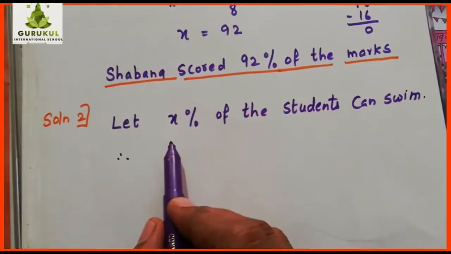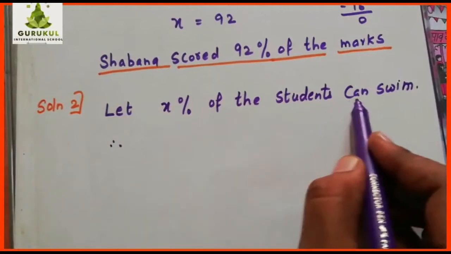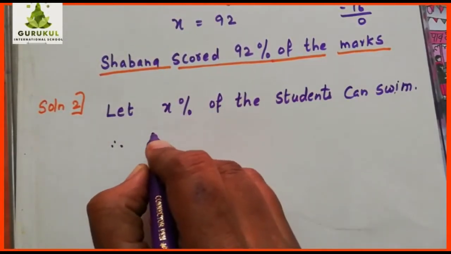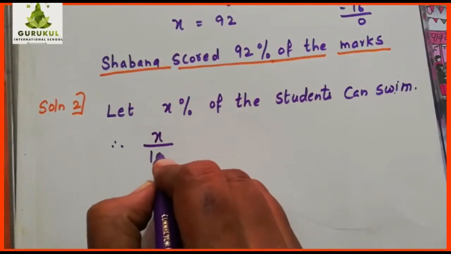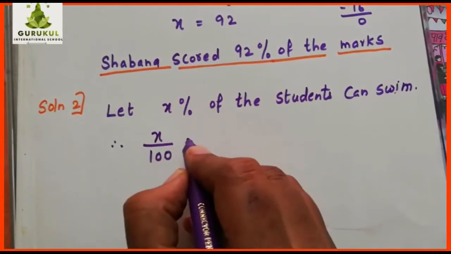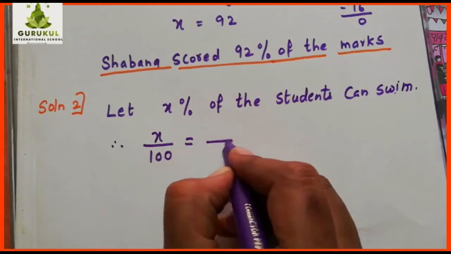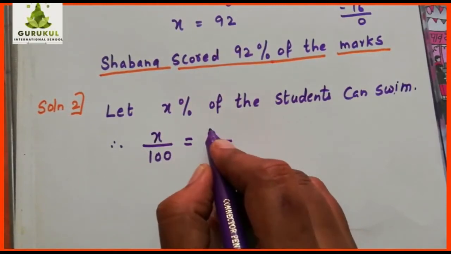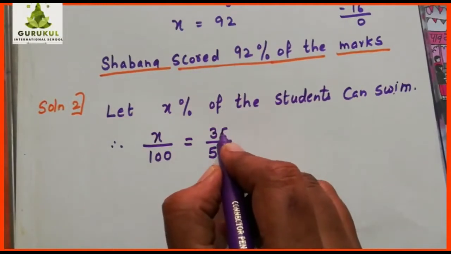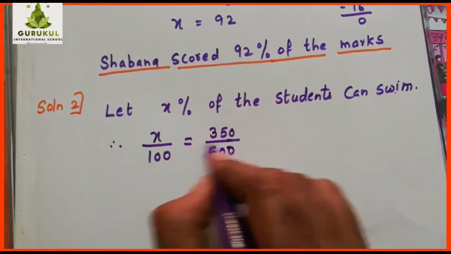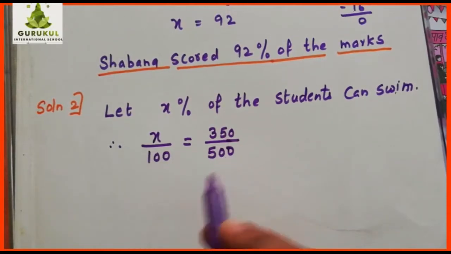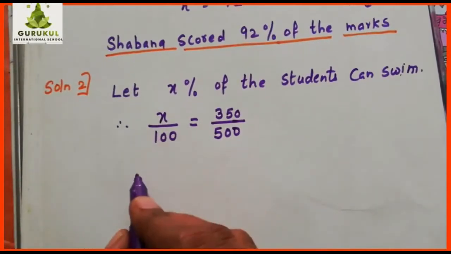So we took let x percent of students can swim. We will find this first. X percent can swim. The x percent means x out of 100. Out of 100 students, x can swim. That will be equivalent to what is given here. Out of 500 students, how many can swim? 350. Is this clear? So this ratio will be equal. Is that clear to you? X upon 100 will be equal to 350 upon 500. Now you find the value of x first.